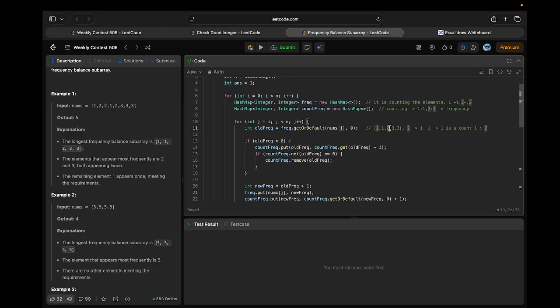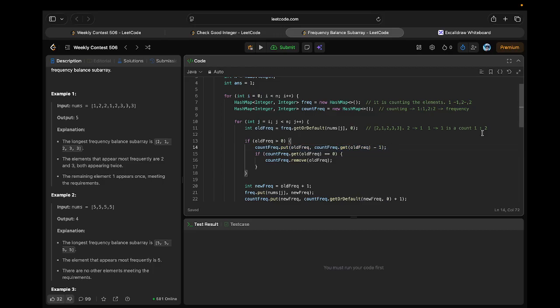And let's say we again move to 2, right? In that case, when we fetch, we get the value as 1, right? Because we already have seen 1 over here with the frequency of 1. So this part is going to be executed. Then what we are doing, we are removing the frequency of that particular element.